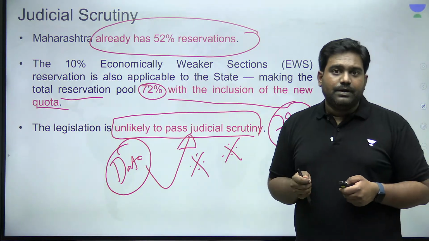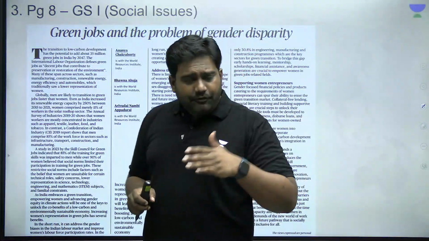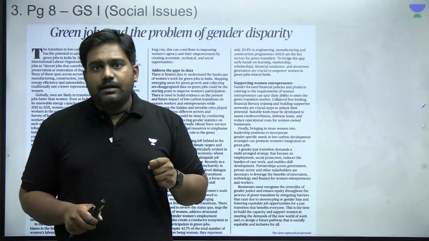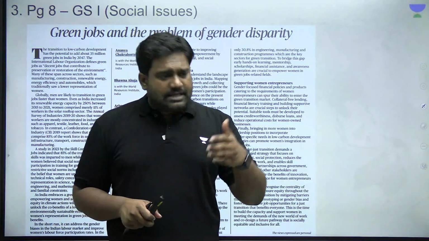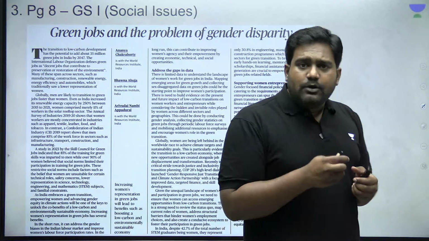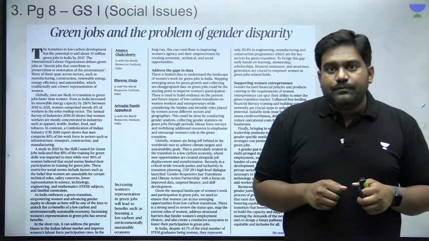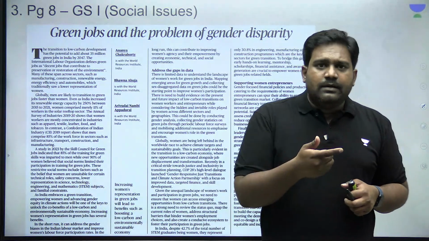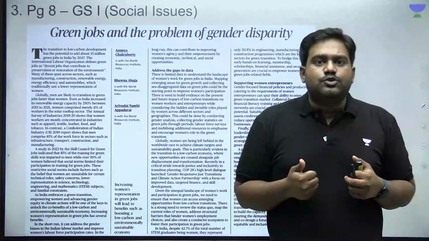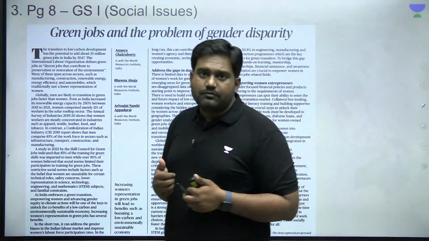Now, there are a few other states as well. It's not only Maharashtra. There are a few other states which have reached the 50% cap. Like Tamil Nadu, for example. In Tamil Nadu, reservation has touched almost 69-70%. Right? Tamil Nadu has tried protecting it from the Indra Sawhney judgment by placing it under the 9th Schedule. But the Supreme Court has always said that nothing is beyond the purview of the judiciary. Right? Judicial review is an integral part of the basic structure of the constitution.